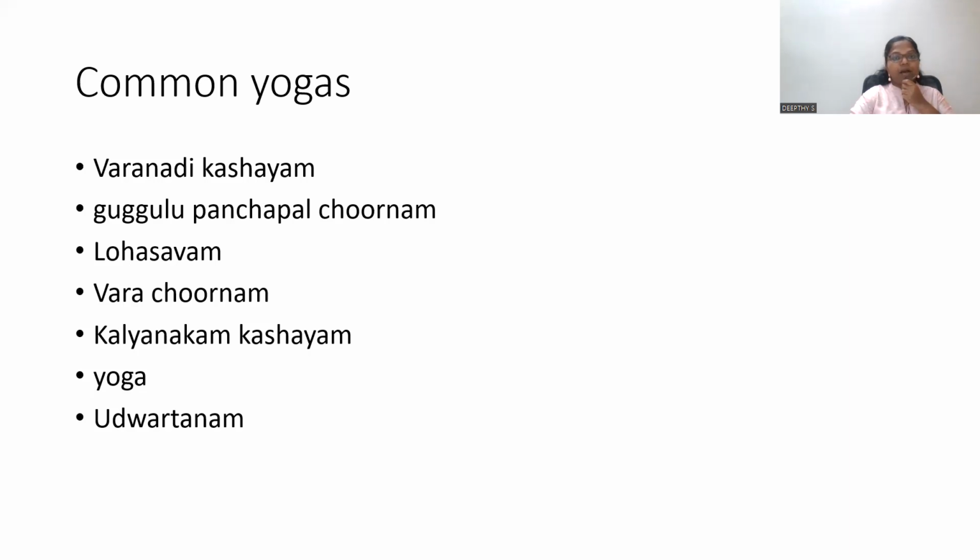So the common yogas we are practicing are Varanadi Kashaya, Gugulu Panjabala Churna, Lohasavam, Varachurnam, Kalyanagam Kashayam in case of lean PCOS. Then we have to advise yoga in case of stress-related PCOS, then Udvartanam, etc. So the treatment is mainly based on its symptoms.